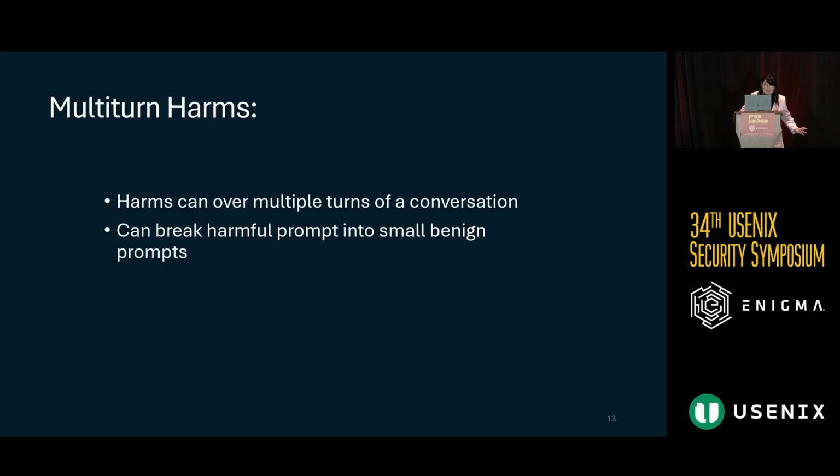And then lastly, I wanted to touch on harms being available over time. So a lot of the examples that I just showed you were single turn, meaning that you have one user request that gets sent to the LLM, and then one response that occurs as a result. But through a lot of different LLMs, we can actually have a full conversation. And so what we can do is take a potential harmful objective that we have and break it up into more benign pieces so that over time we're able to see the harm.